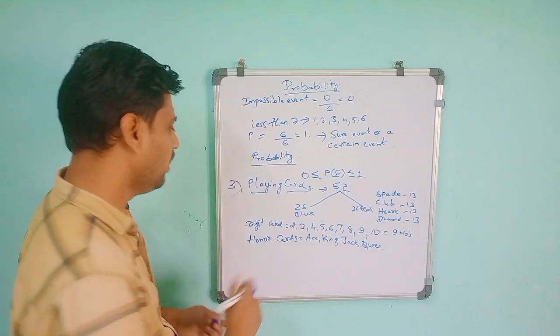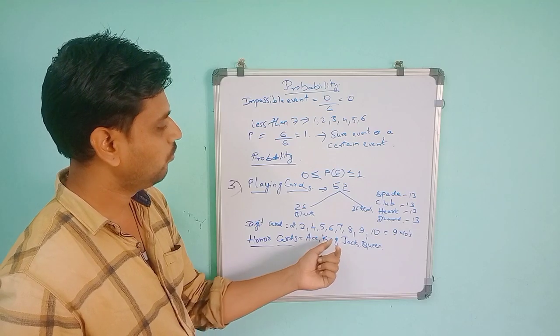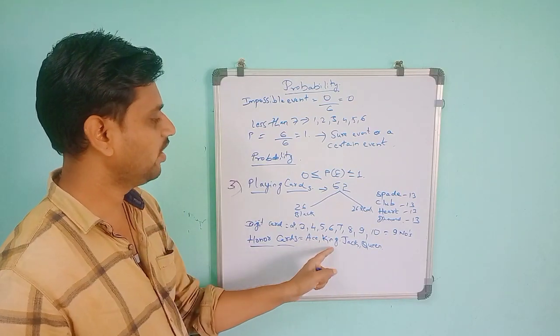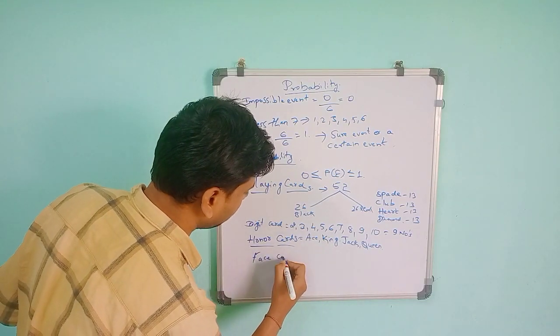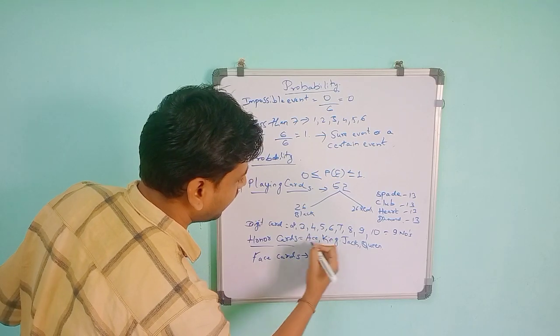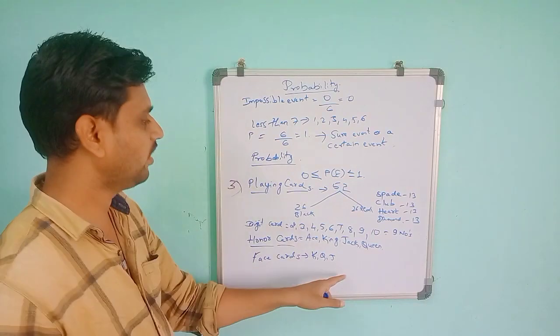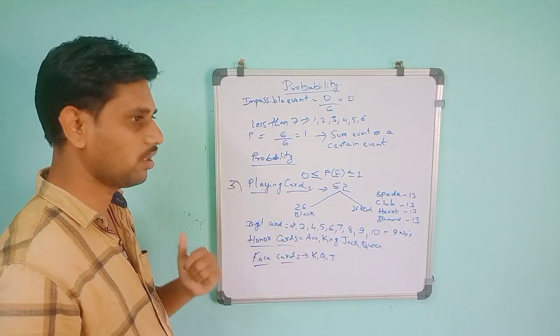They are named honor cards, so there are 4 types: ace, king, jack, queen. If you take only face cards, we eliminate the ace, and only the king, queen and jack are called face cards. If you include the ace, then they are called honor cards.